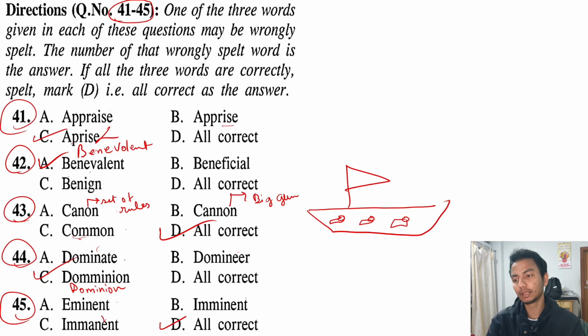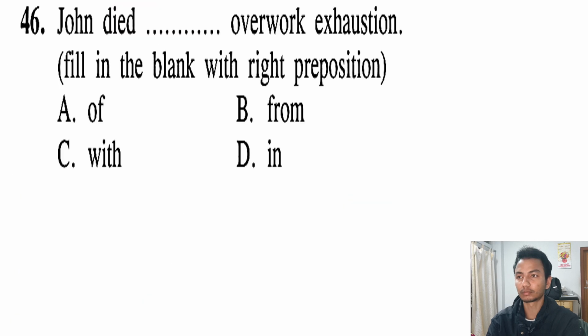And immanent, on the other hand, IMMANENT, is something which is naturally present. For example, naturally existing or naturally present. For example, a mother's love. Also, this immanent is something which is internal. Okay, it cannot be seen by us, but it can only be felt. For example, a mother's love, just like I said. Okay, I hope you got all these points. Let's move to the next part.